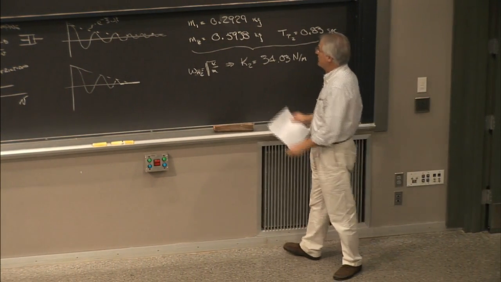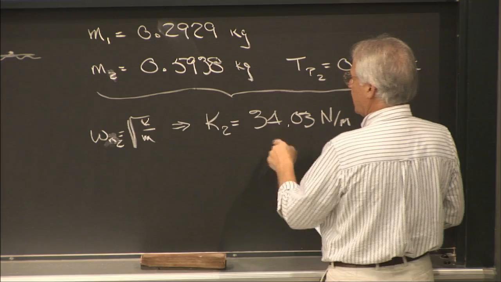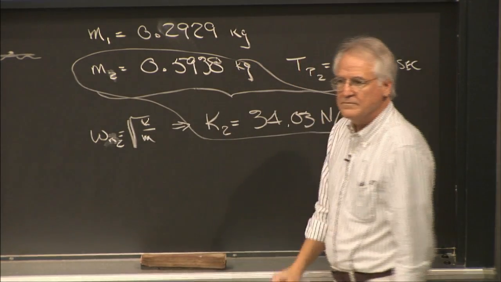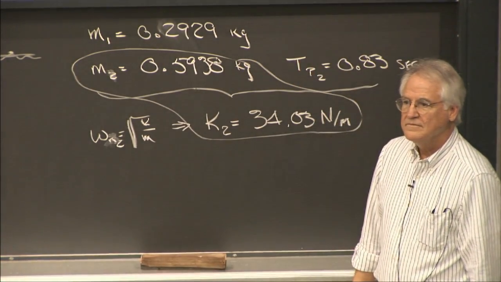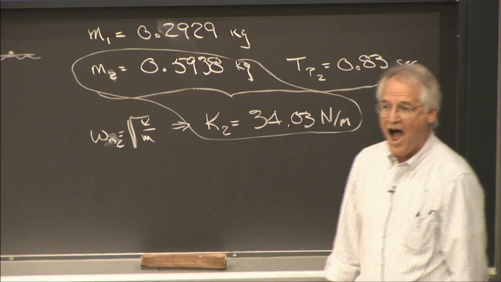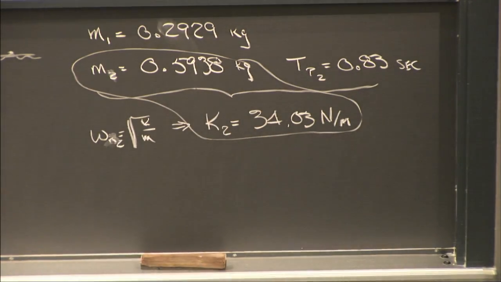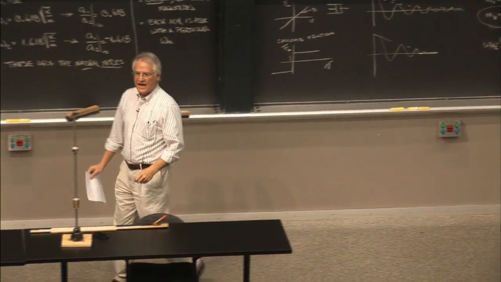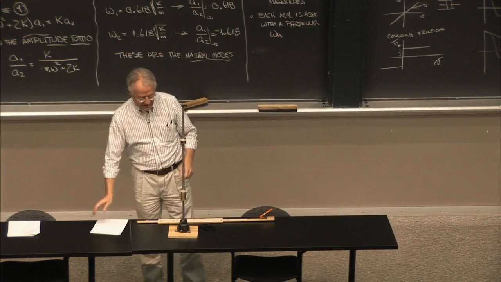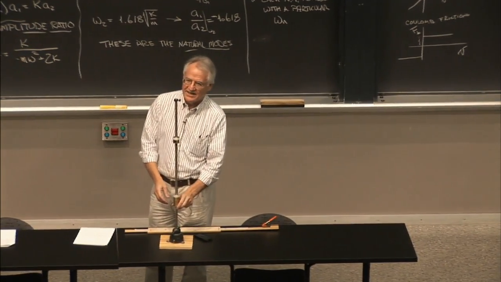So now we've got M2 and K2. We just need K1. Yeah, now we need K1. What do we do now? We can't do the same thing that we just did for K2 because we've got the spring on the bottom. You've got two springs. Exactly. Well, not quite. Well, let's see.